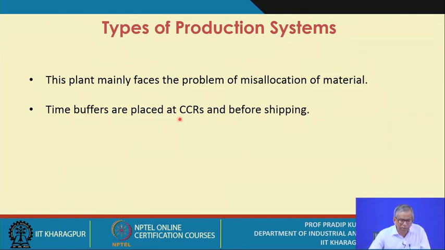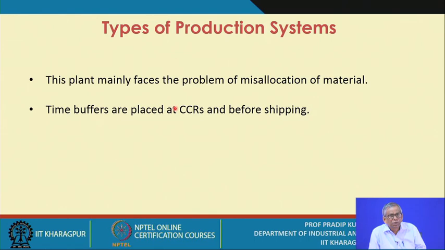Time buffers are placed at CCRs and before shipping. This is very important in order to maintain the flow of materials within the process. What you need to do is use the concept of the time buffer. You have to create time buffers, and these time buffers are to be placed at certain points only.